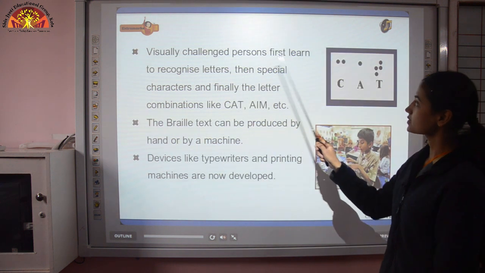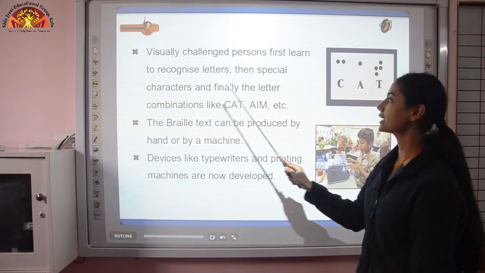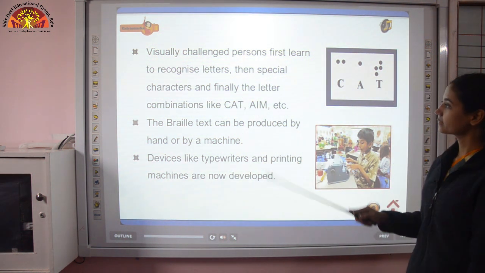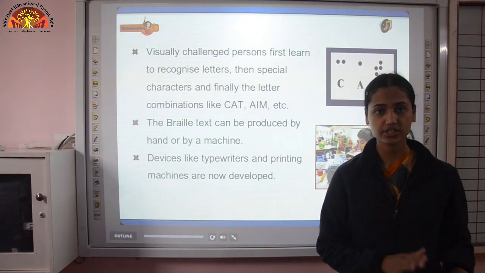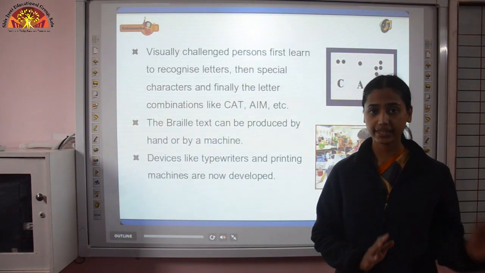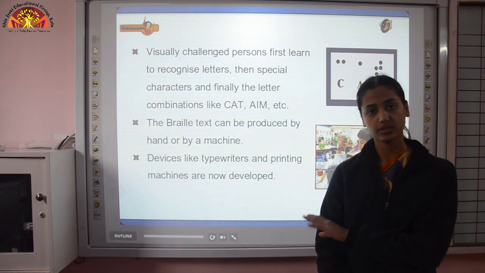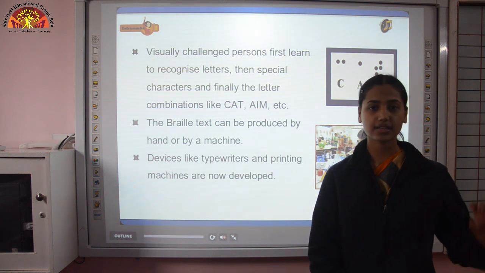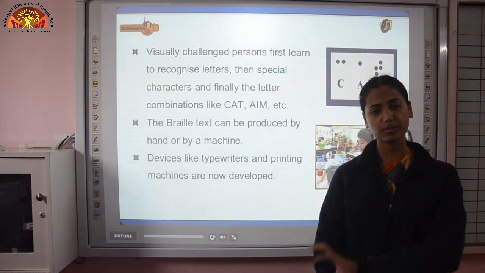Visually challenged persons first learn to recognize letters, then special characters, and finally the sentences. In a normal kid also, when you were in your KG, you learned the letters first, A, B, C, D to Z. Then you started learning words like dog, cat, ball, apple.